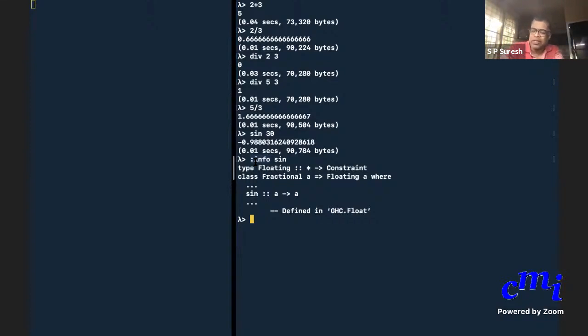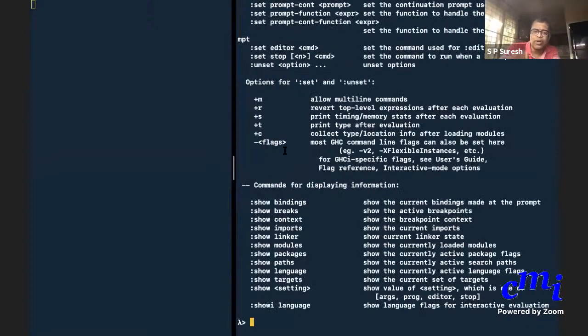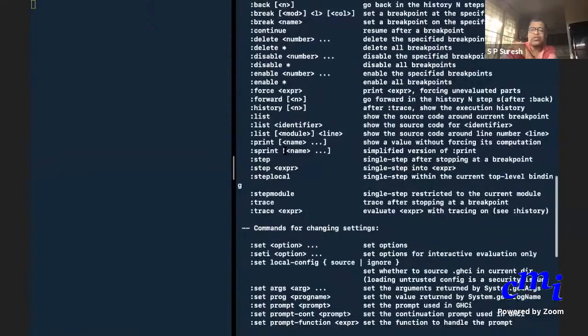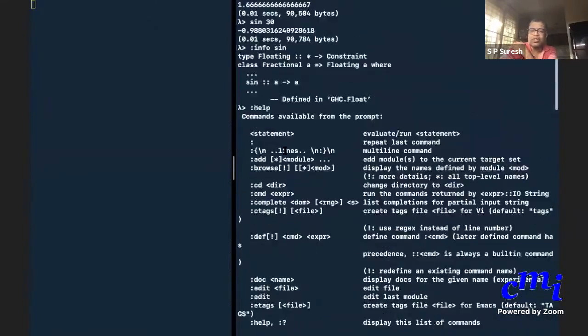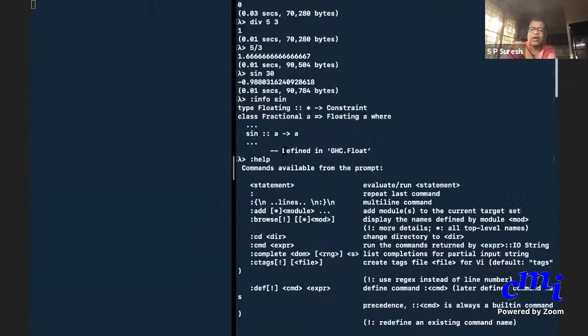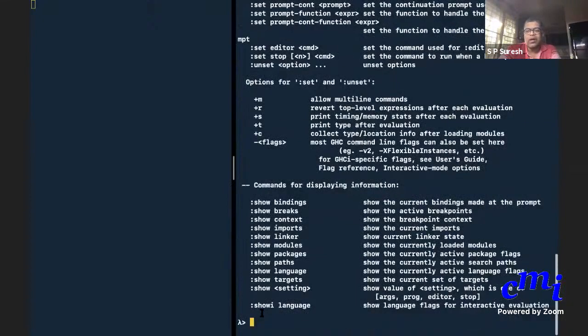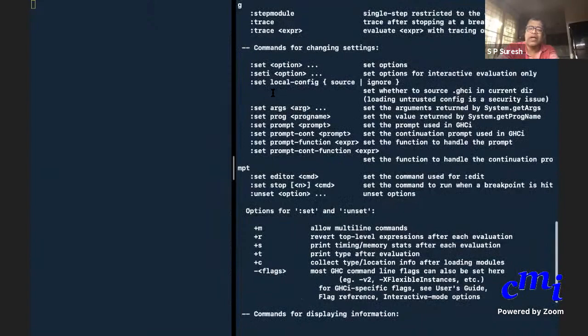There are many other things. You can always ask for help inside GHCI. It will tell you what all you can do. Lots of things you can do with the colon commands, but basically the very first thing that you do is what it calls a statement: evaluate/run statement. Let us write some more complex statements. And then there are various other things. You can set editor, this, that, etc.